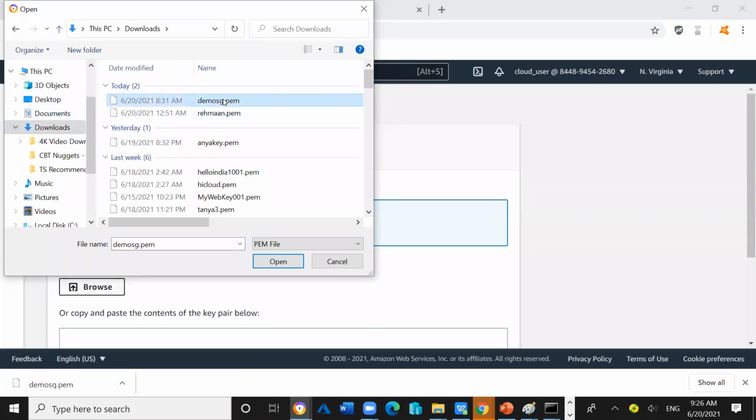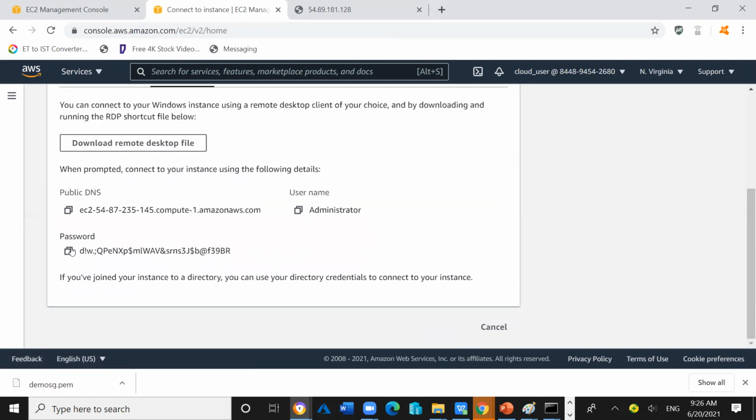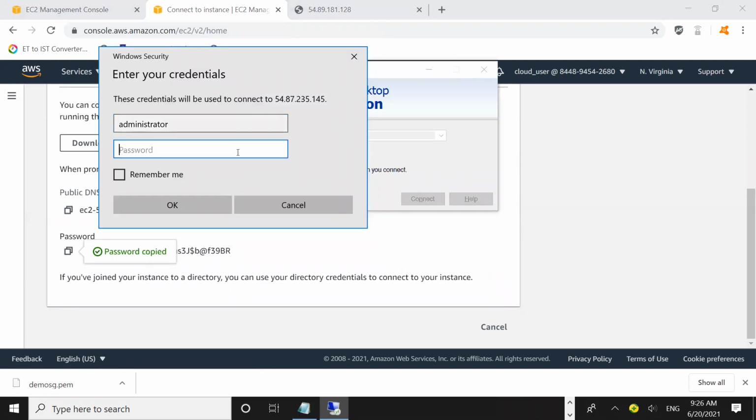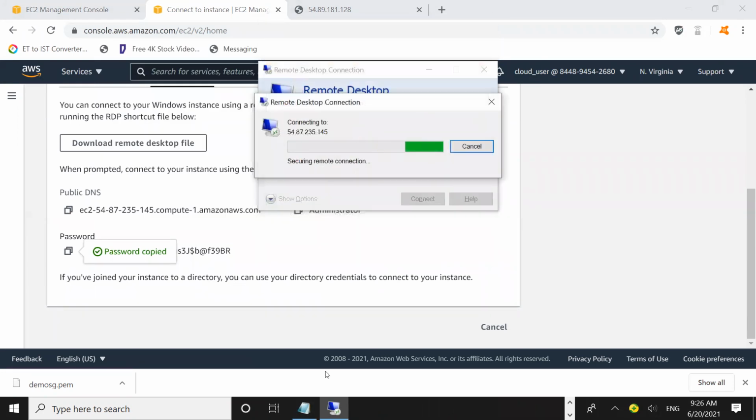So on the top there is demo.sg.pem. Click on open. Scroll down. So private key is generated. So decrypt this private key so the password will be visible. So just copy this password and paste the password here. Click on OK. Click on yes.